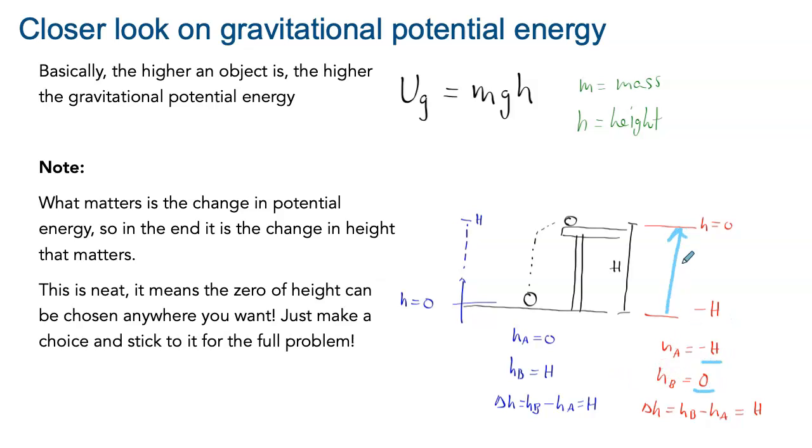All right, it's moving up. So when we do the calculation for the subtraction, we'll have 0 minus minus H, so that we'll get plus H. So you see the difference in height is the same. The important thing to remember is to make a choice for your height to be 0, a choice that simplifies your life, and then just stick to it for the rest of the problem. All right, we'll restart from there in class.